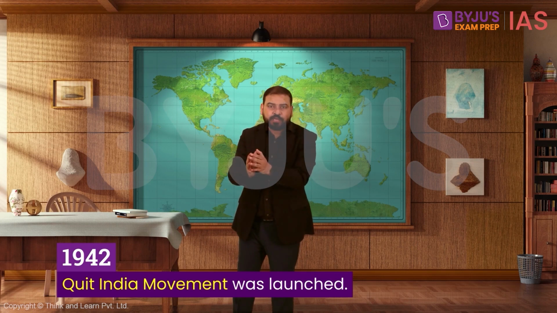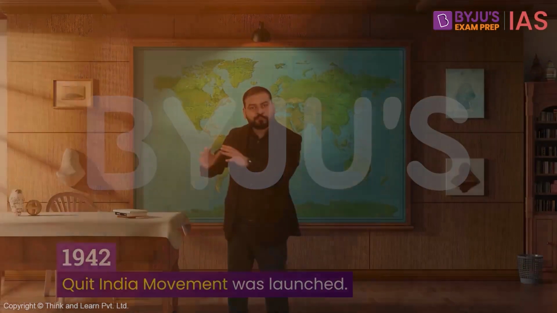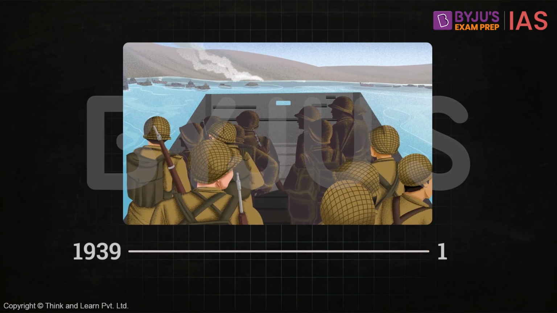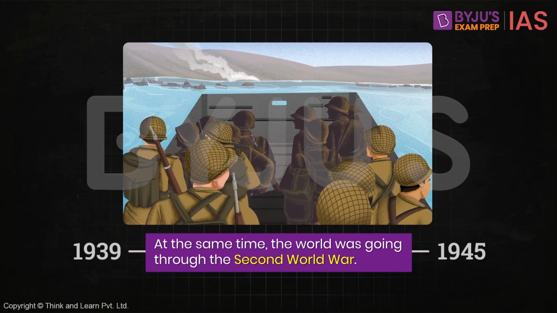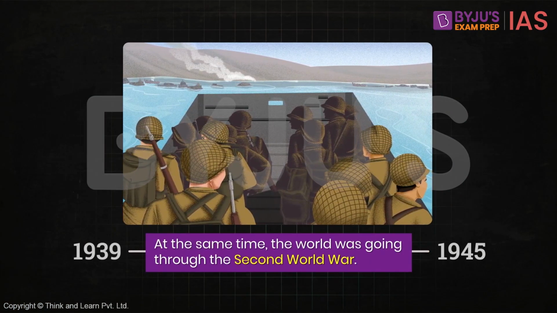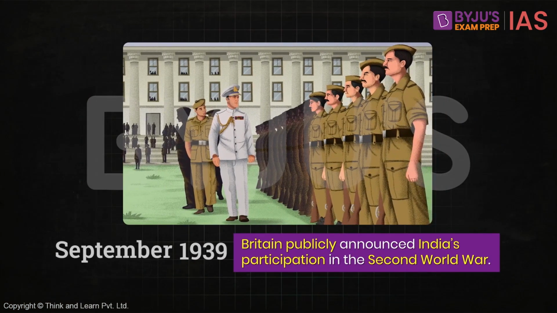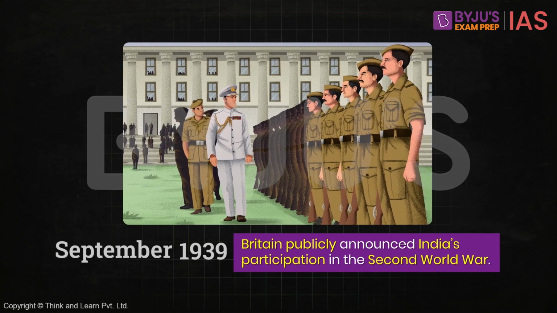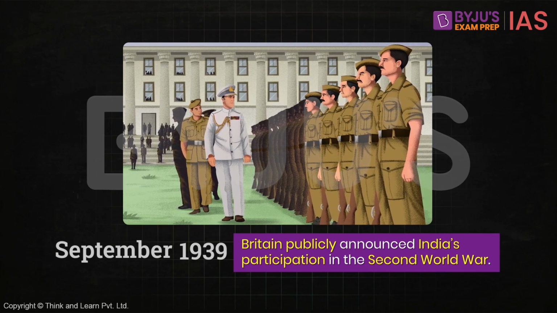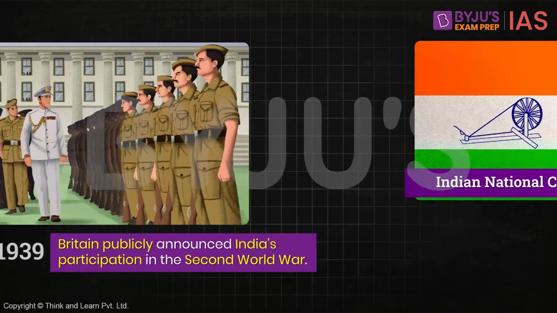With the start of the 1940s, India witnessed its biggest mass movement against the British, that was the Quit India movement, which was launched in 1942. At the same time, the world was going through the Second World War between 1939 till 1945. Britain had declared India's participation in this war, which broke out on 1st September 1939.